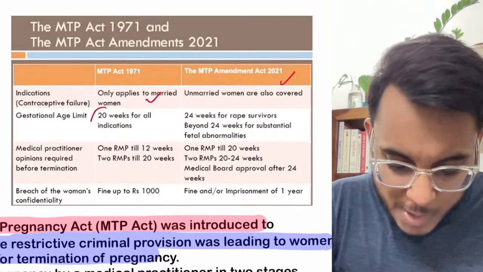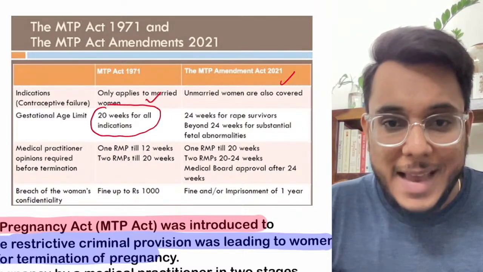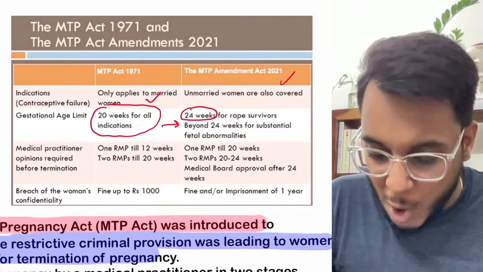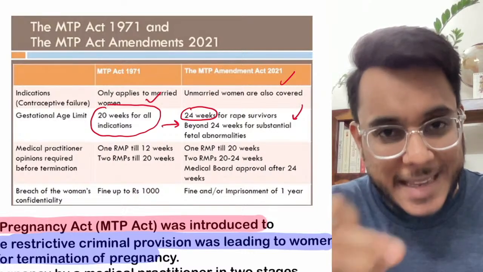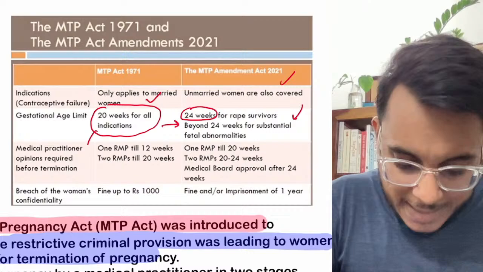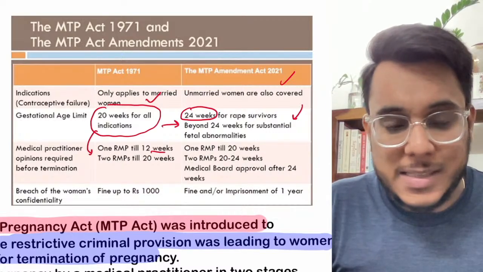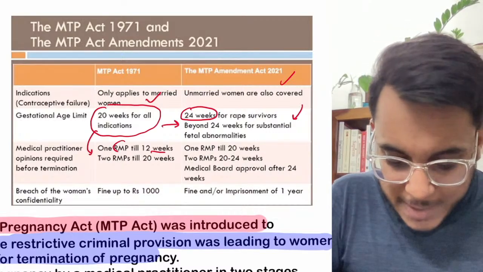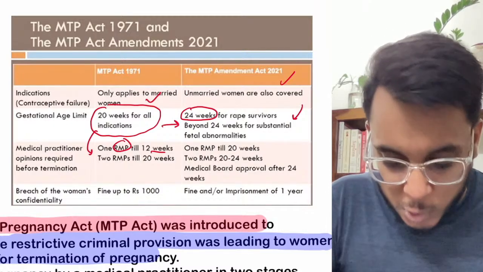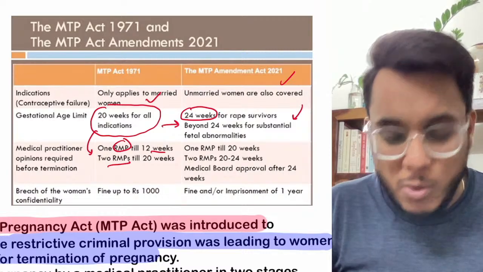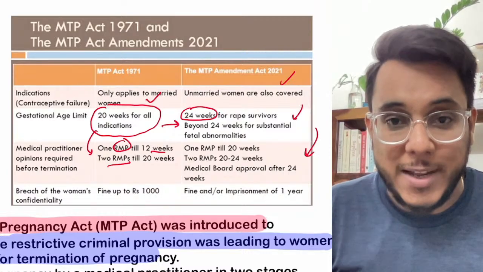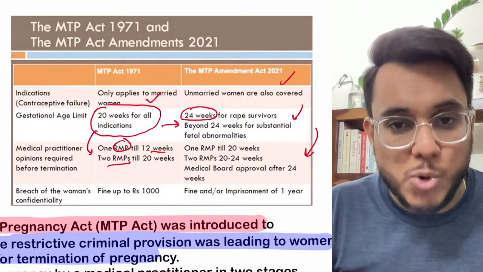Now earlier, abortion was allowed till 20 weeks. Here the limit has increased to 24 weeks. I will come to this 24-week point in just a minute, because here a controversy comes. Earlier, till 12 weeks abortion could be carried out if one registered medical practitioner allowed, and from 12 to 20 weeks if two registered medical practitioners allowed. Now, in the 2021 Amendment Act, the limit has been increased to 24 weeks.